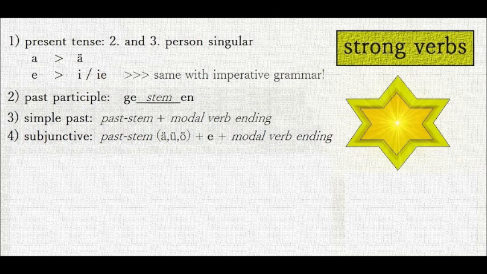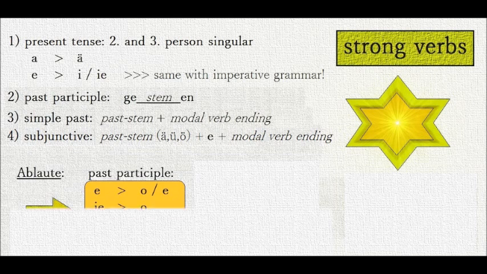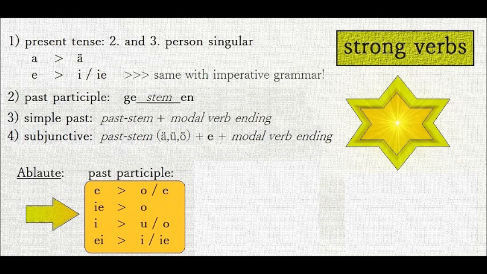Strong verbs have vowel changes in the stem. For the past participles, these are e to o, i to o, i to u or o, i to i or e.